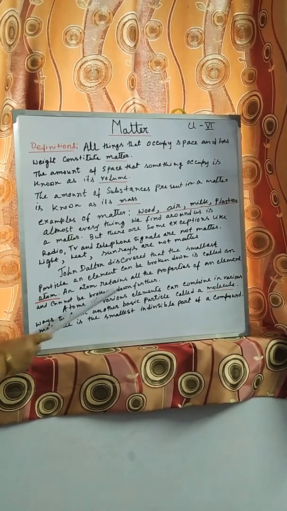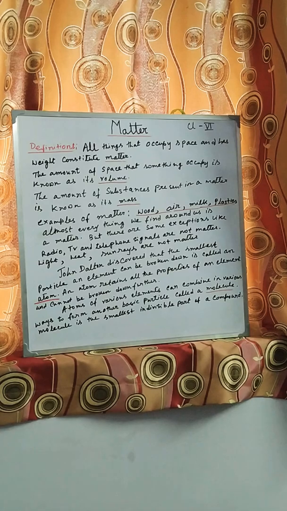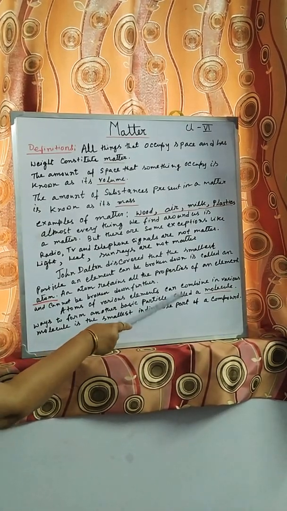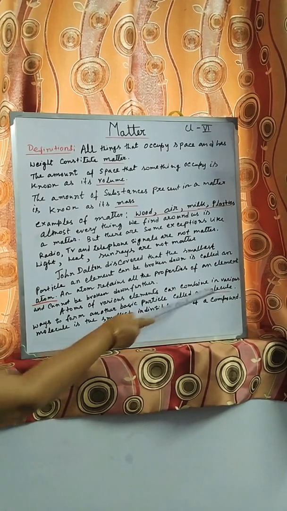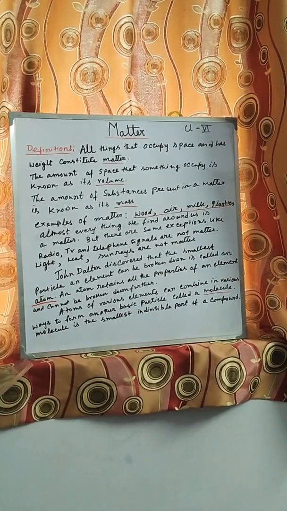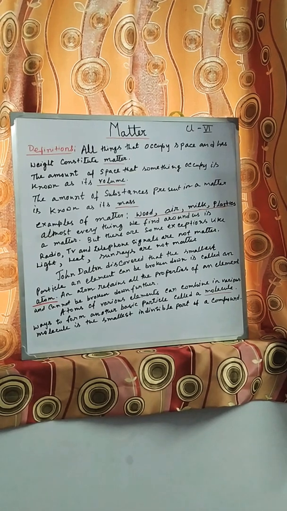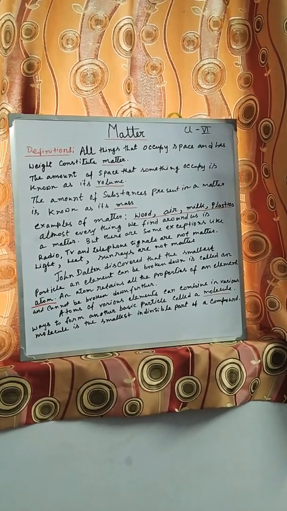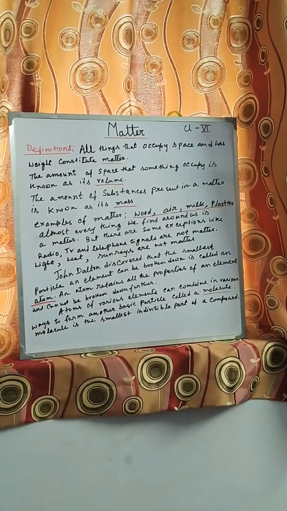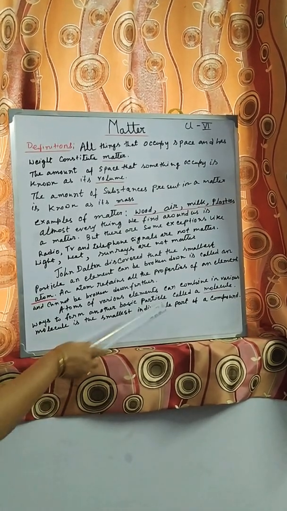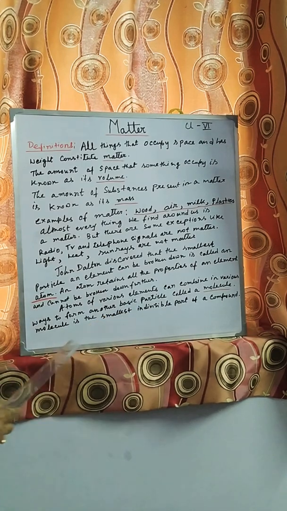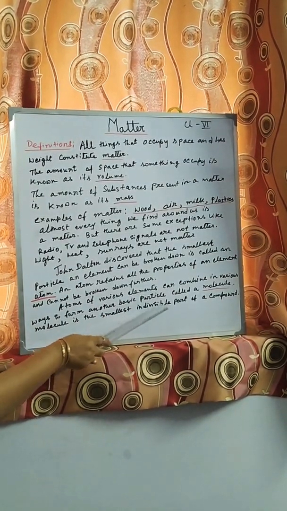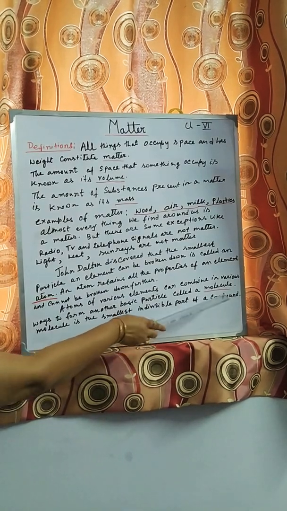Atoms of various elements can combine in various ways to form another basic particle called a molecule. So what is a molecule? A molecule is the combination of different types of atoms, or sometimes the same type of atoms. So that is called a molecule. And a molecule is the smallest indivisible part of a compound.